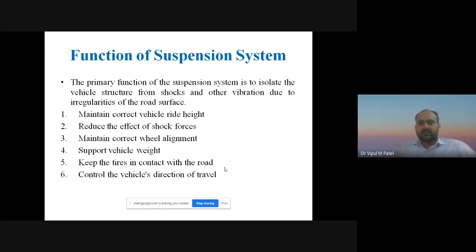Control the vehicle direction of travel when it is in reverse direction, forward direction, when we are accelerating the vehicle, when we are braking the vehicle, when we are cornering the vehicle. All the vehicle directions of travel we can easily control with the use of the suspension system. To maintain the correct vehicle ride height, we are using the suspension system.